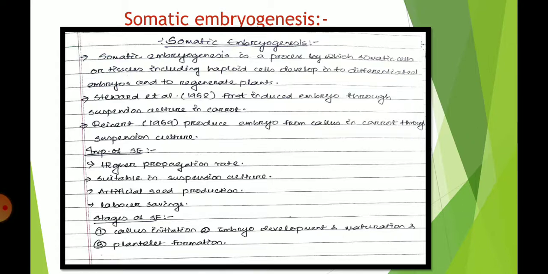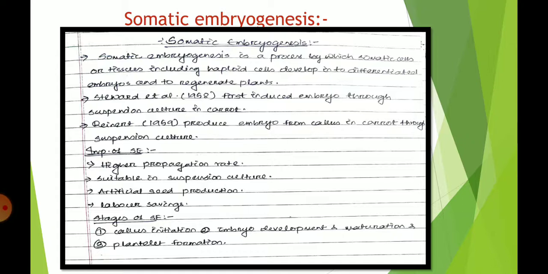So here is the scientist Stewart et al. What do you mean by et al? Et al means Stewart and his co-workers. Okay, so that's why this is commonly written as Stewart et al. In 1958, they first induced embryos through suspension culture in carrot. Another scientist, Reinhardt, in 1959 produced embryos from callus in carrot through suspension culture.